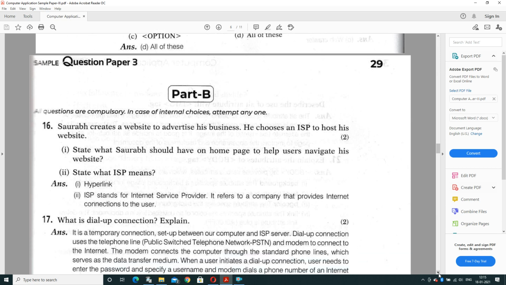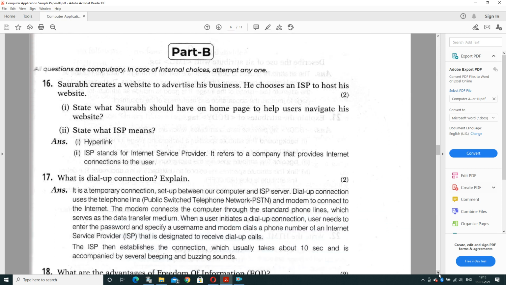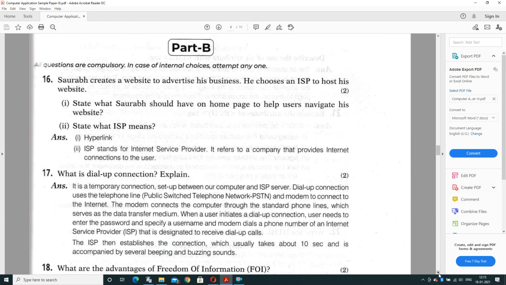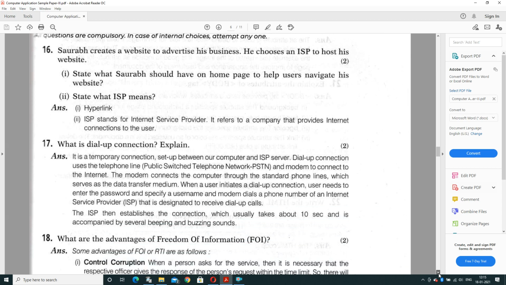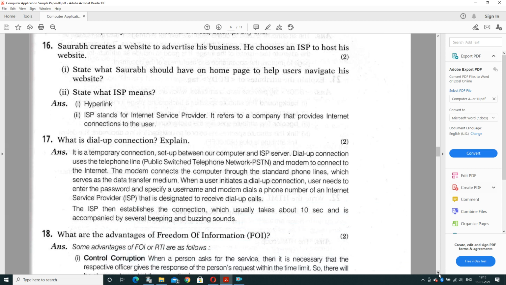Now move to part B, that is of 30 marks. Part A was of 20 marks. Question number 16: Saurav creates a website to advertise his business. He chooses an ISP to host his website. Question number 1: state what Saurav should have on the home page to help users navigate his website.